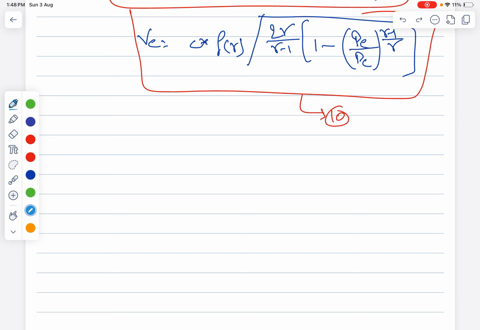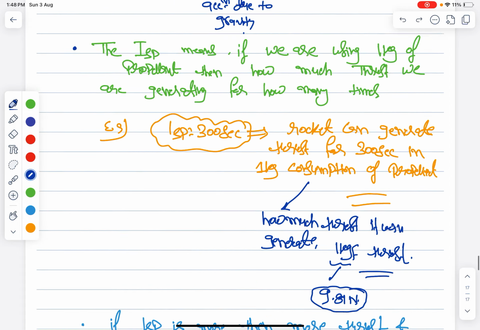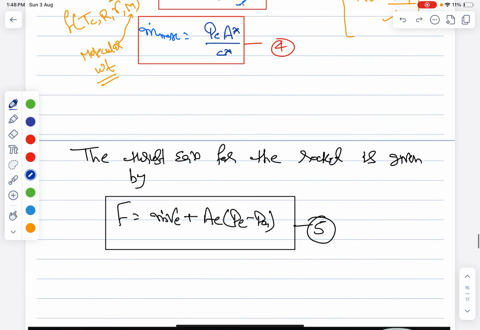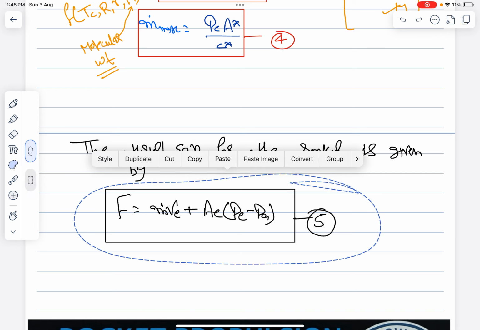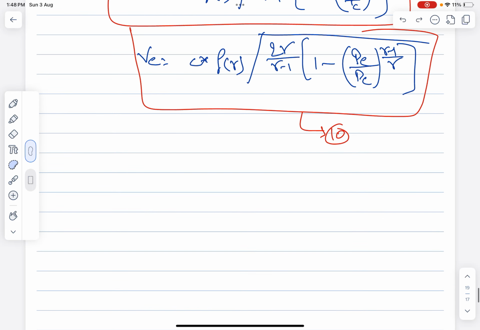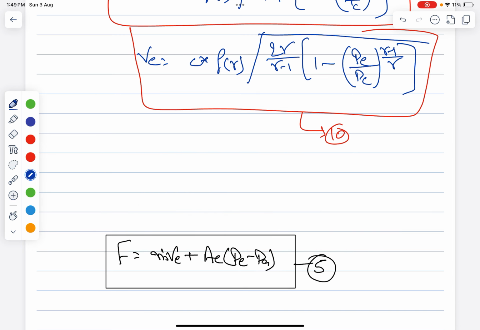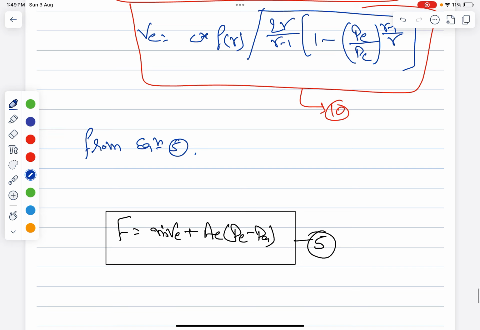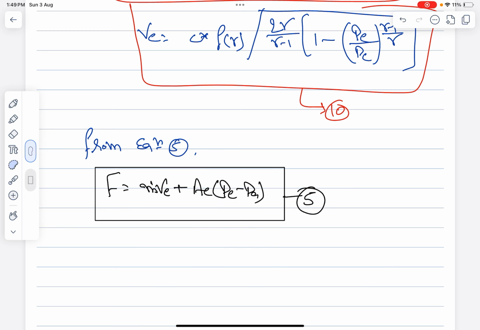Now you write from equation 5, because what is equation 5, you can please see. Let me copy this. So from equation 5, we are having this, right?